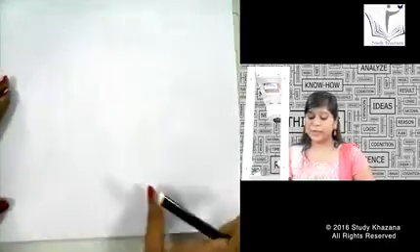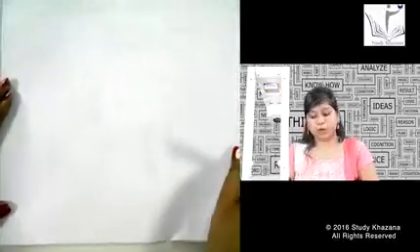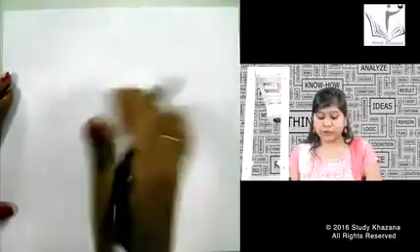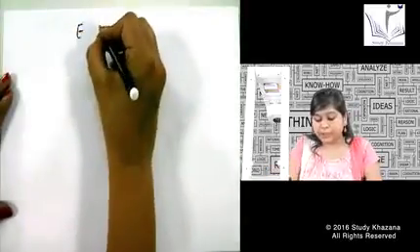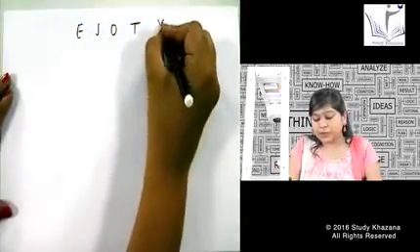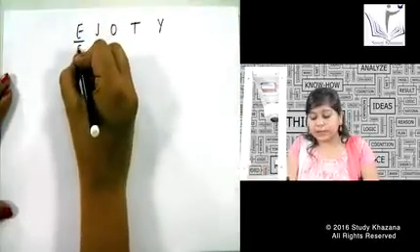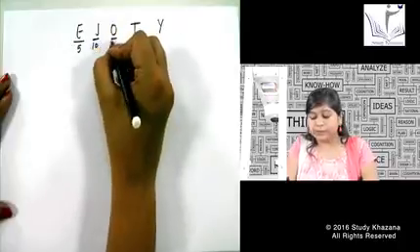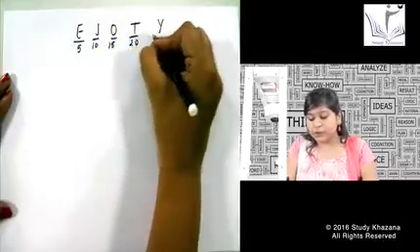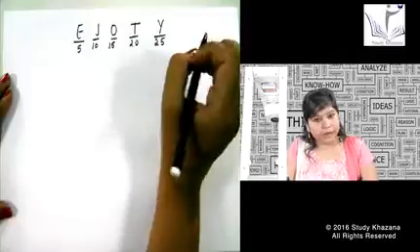See, there is a shortcut that is given generally in all the books, but I don't feel that this shortcut will be helpful to you. But let us discuss this shortcut also. There is a word called EJOTY. Okay. This word EJOTY starts with 5, 5, 10, 15, 20. This is nothing but the table of 5 I have written.